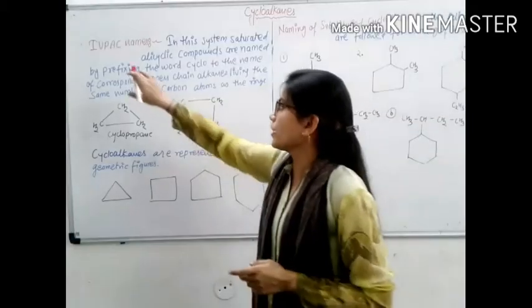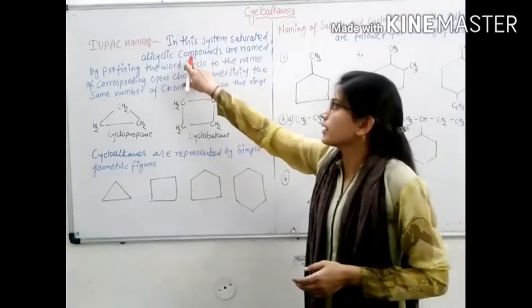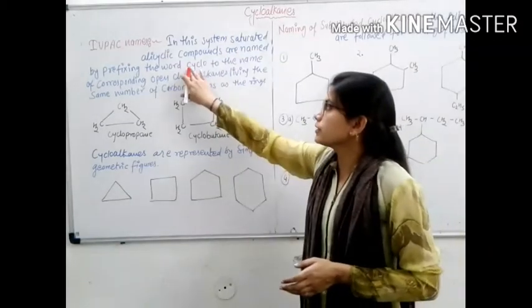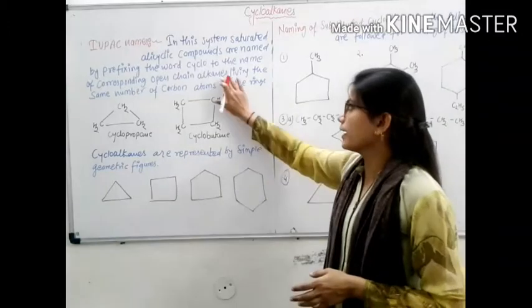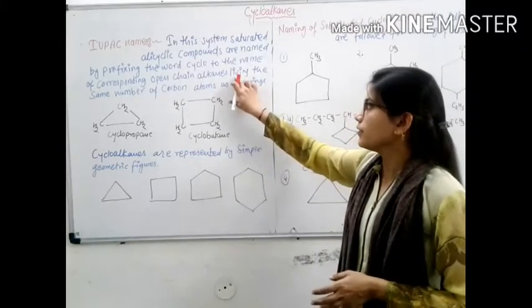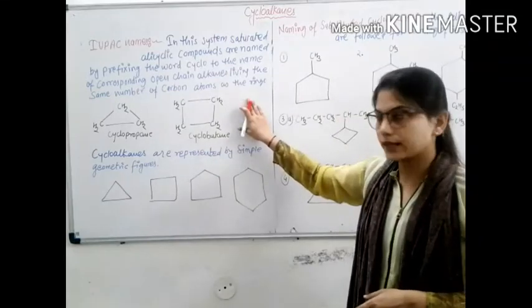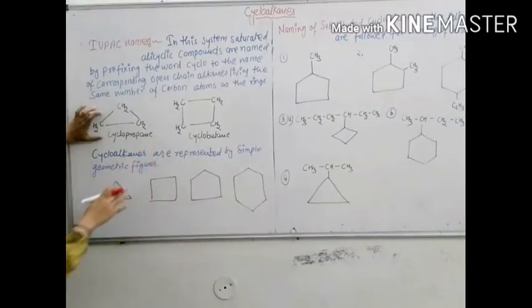Next point is the IUPAC name. In this system, the saturated alicyclic compounds are named by prefixing the word cyclo to the name of the corresponding open chain alkane having the same number of carbon atoms as the ring. For example, this is a 3-member ring.